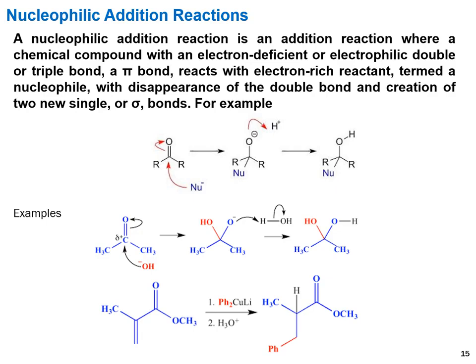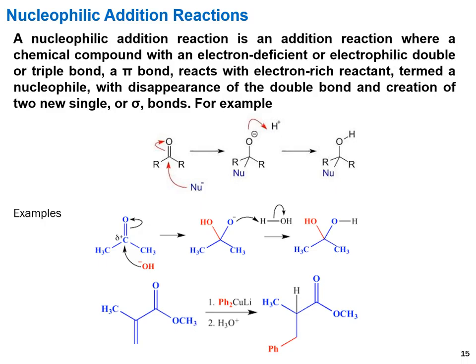So you can see in the example the nucleophile, which is an electron-rich species, attaches to the electron-deficient double bond, meaning the carbonyl bond. Then it gives the oxyanion. The oxyanion takes the proton and gives the final product. Overall, you can see the nucleophile and hydrogen atom add across the double bond. This is the example of nucleophilic addition reaction.